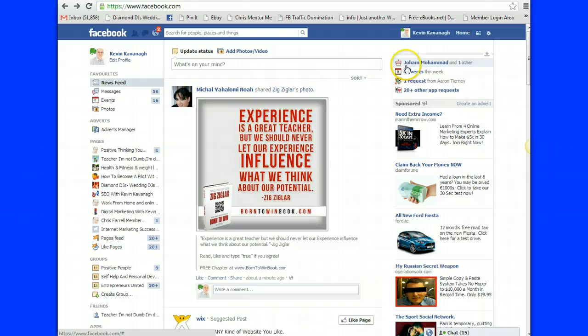Over in this section here we have notifications that come in, which is, you know, things like birthdays, events that come up. They're telling you about these here. Requests from people that may know you. So they may want to ask you to do something. So keep an eye on this area here. You might be able to help some people out.